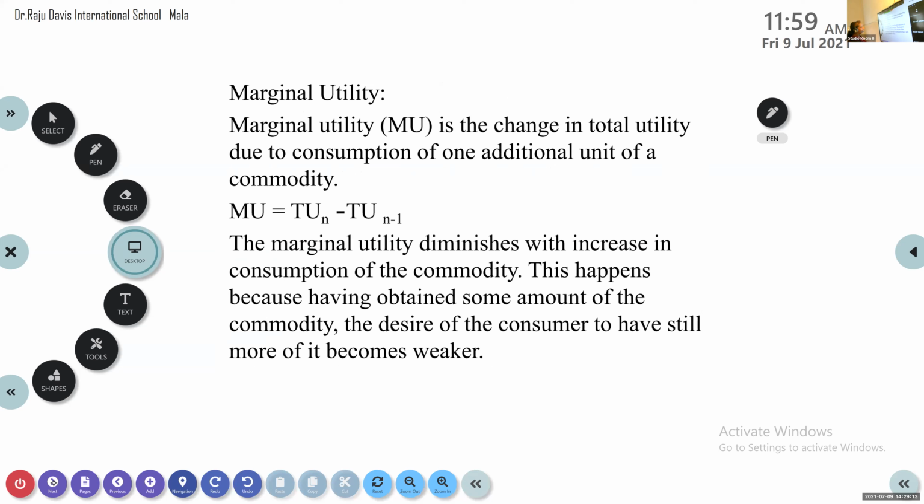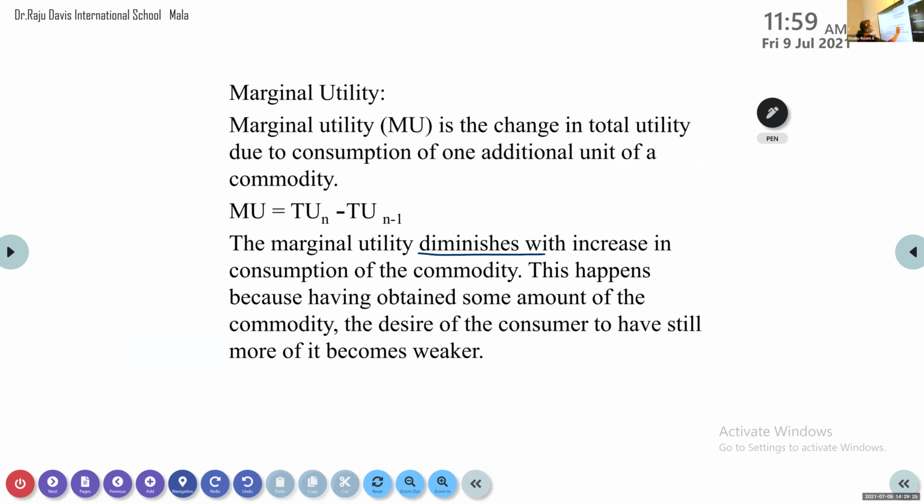Now, how can we find the marginal utility? Total utility of n minus total utility of n minus 1, you will get the marginal utility. Now, marginal utility diminishes as you increase your consumption, it goes on decreasing. Because as you consume more and more, the desire to have that will be reduced. So marginal utility will be reduced here.